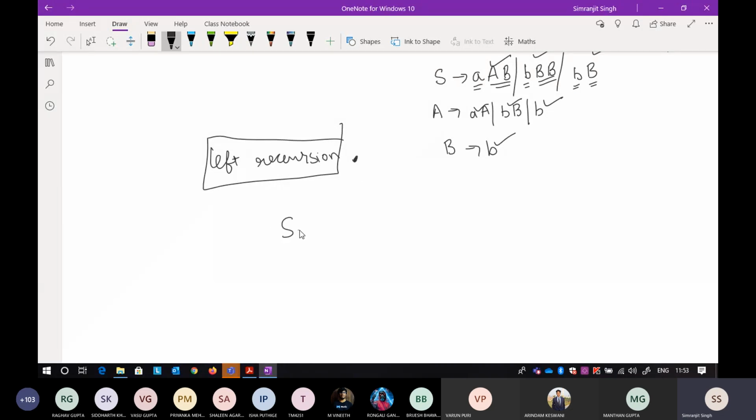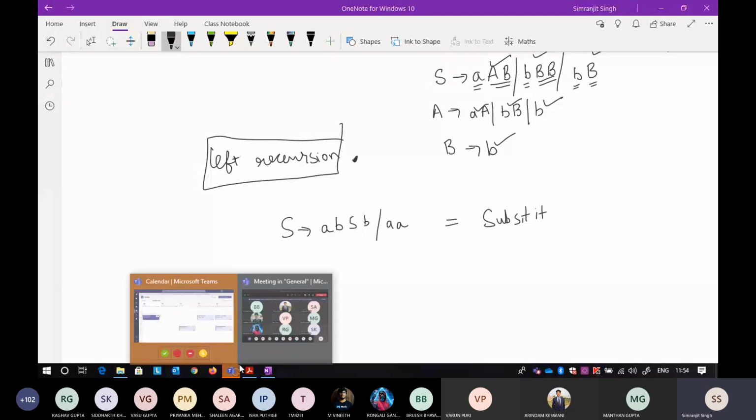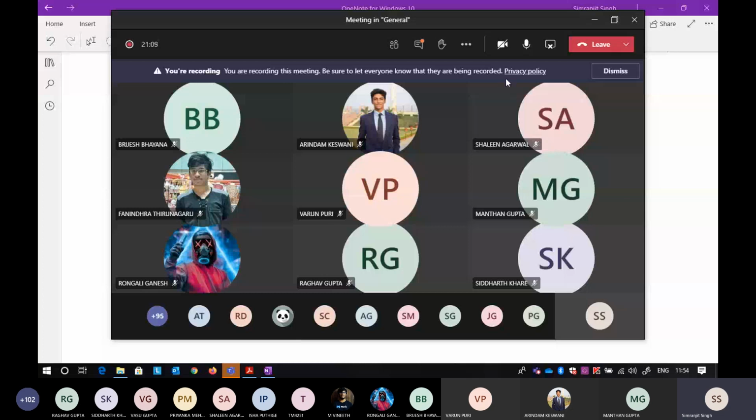Another question that you can do is this one, A B S B, and then there is a double. Just try to do this question if you can. If you remember, I don't think there is a left recursion here, and there are two A's here. Again, you just have to apply the substitution principle. Just try it for a little bit of time. I will tell you the solution in like 1 minute. Just try it yourself.